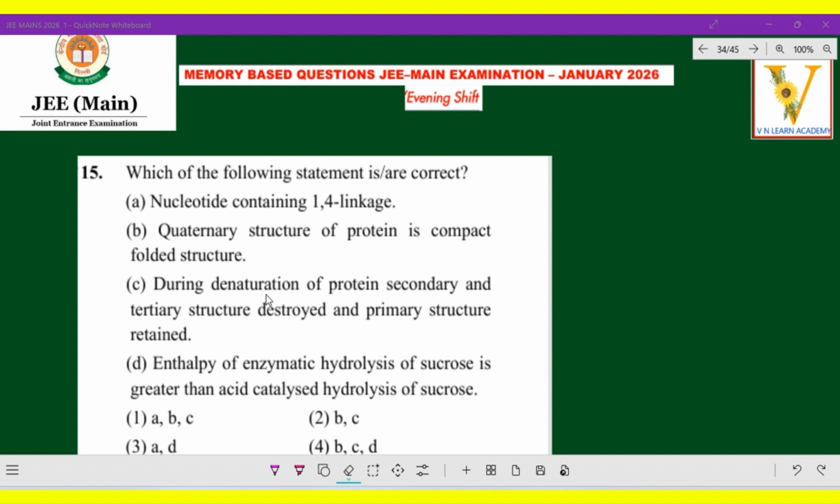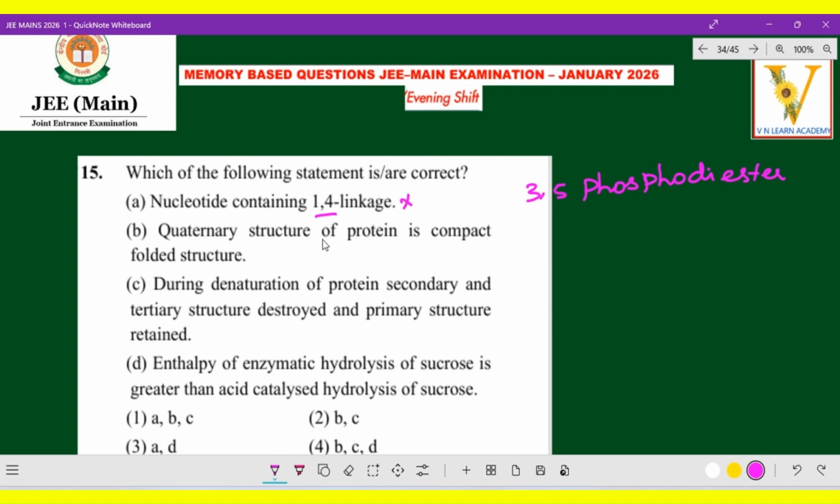Now here, in this point, nucleotide containing 1,4 linkage. See, nucleotide, it is nucleic acid, RNA, DNA, that is based on nucleic acid. Now the linkage is actually 3,5 phosphodiester. Actually, it is not 1,4 linkage. It is 3,5 phosphodiester. Right, so this is totally wrong.